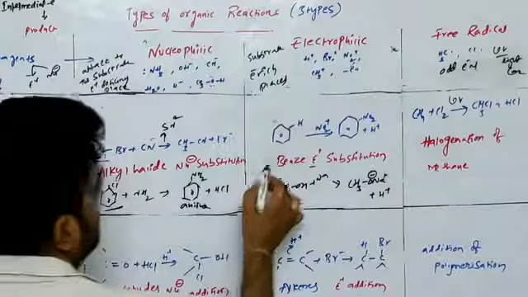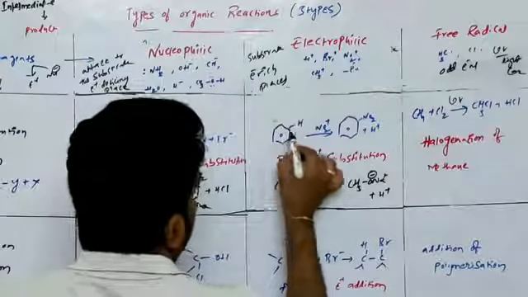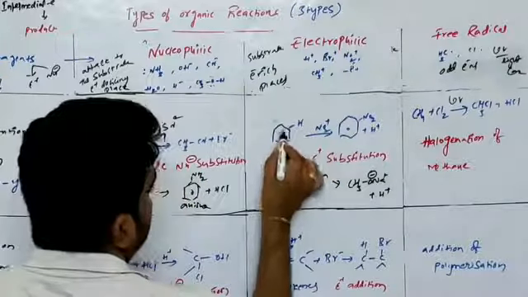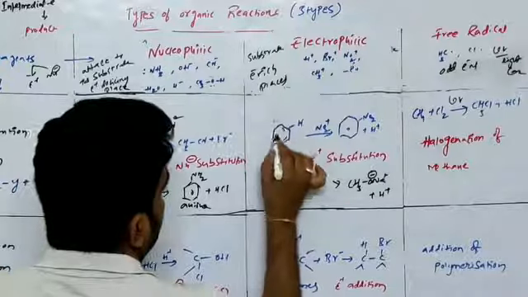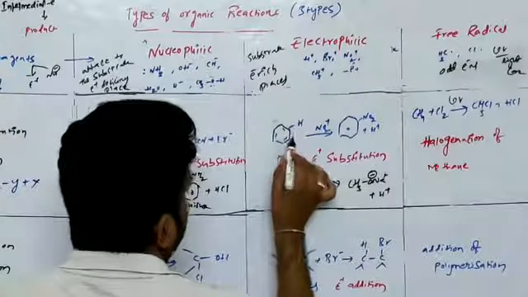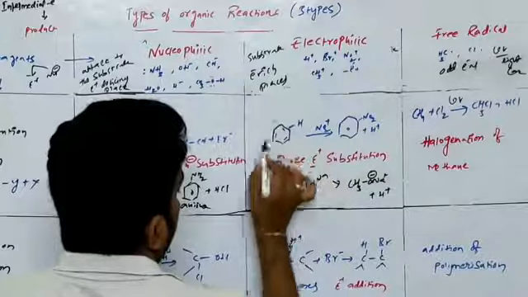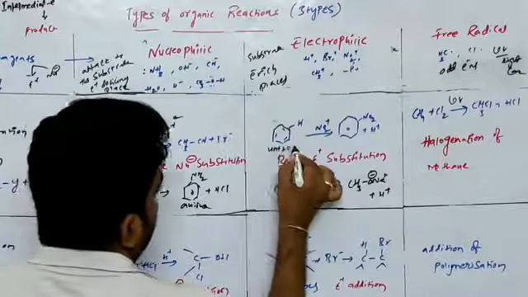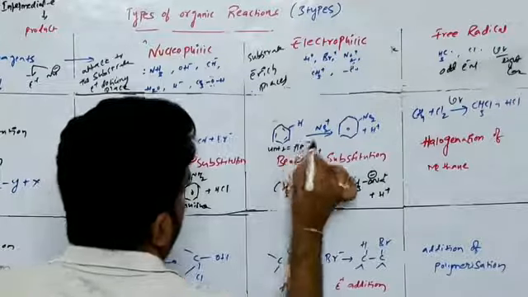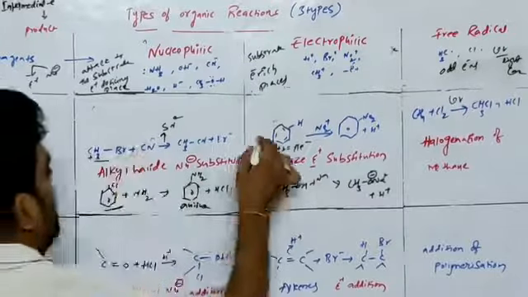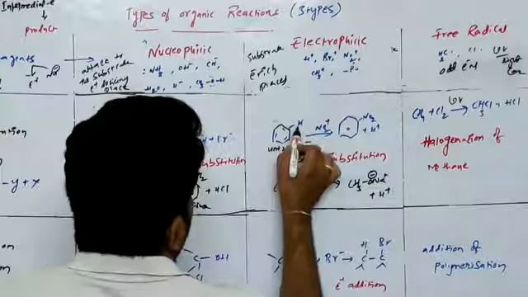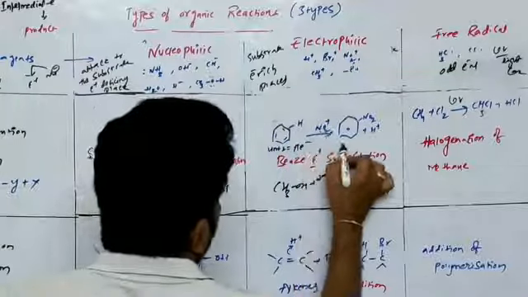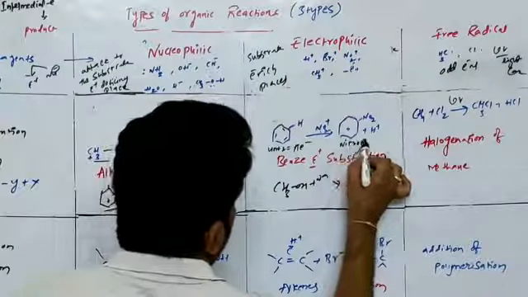Electrophilic substitution reactions occur with aromatic compounds. Benzene is an aromatic compound. Aromatic compounds generally have alternate double bonds. In benzene, there are alternate double bonds, every carbon is sp2 hybridized, and it satisfies the Huckel rule. In this aromatic compound, the hydrogen electrophile is substituted by the nitro electrophile, forming nitrobenzene.